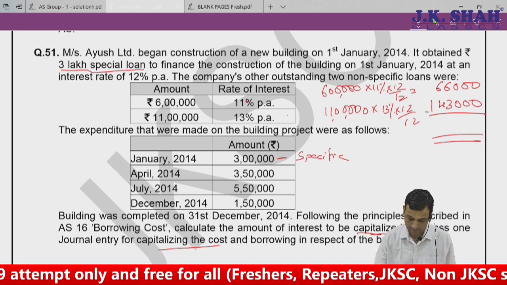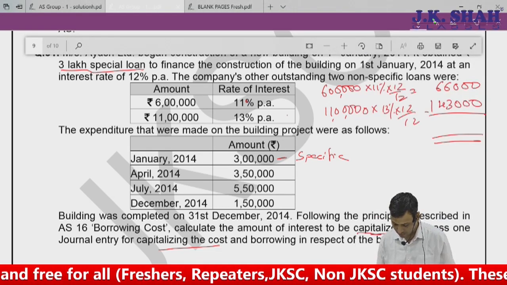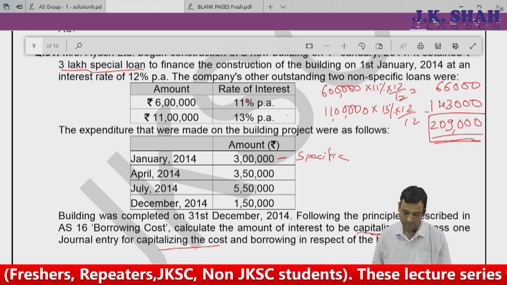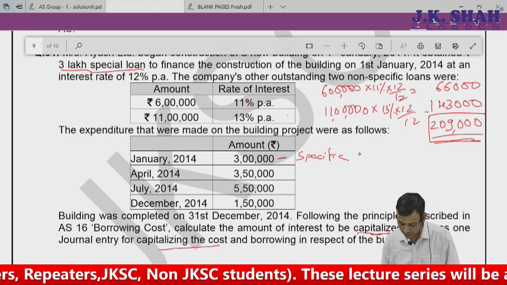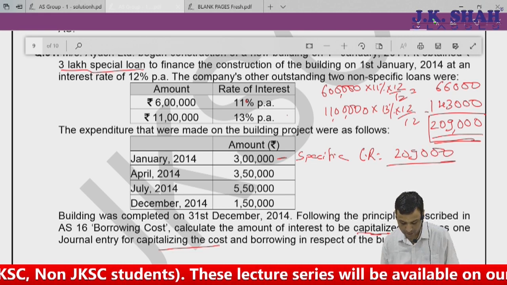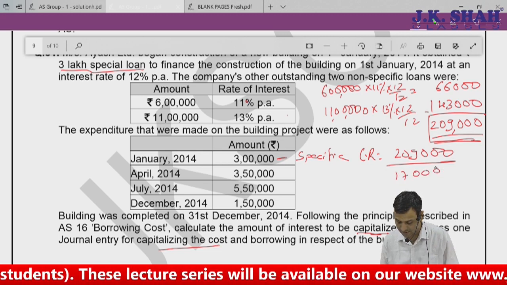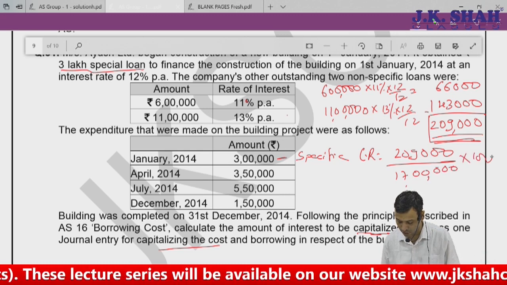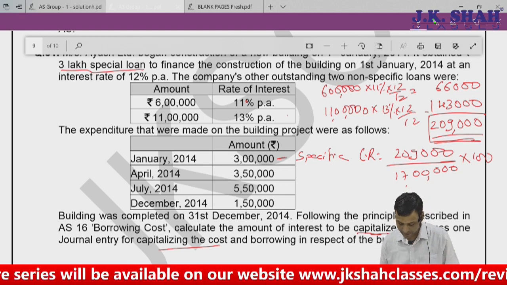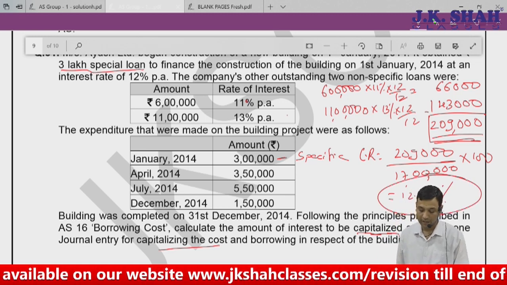So 1,43,000 plus 66,000, I have a total general borrowing cost of 2,09,000. Now I can find out my capitalization rate: 2,09,000 divided by the total, 11 lakhs into 12 by 12 plus 6 lakhs into 12 by 12, that is nothing but 17 lakhs, because everything is for 12 months. Divided by 17 lakh, I get approximately 12.29% as my capitalization rate.